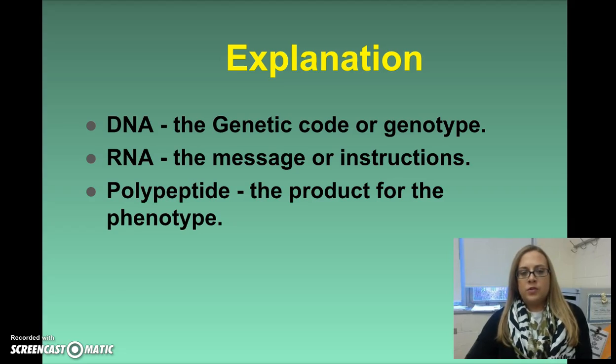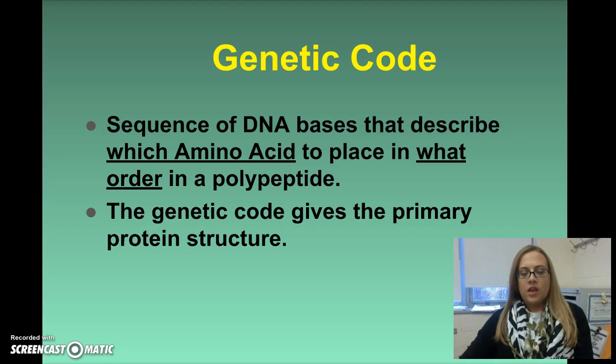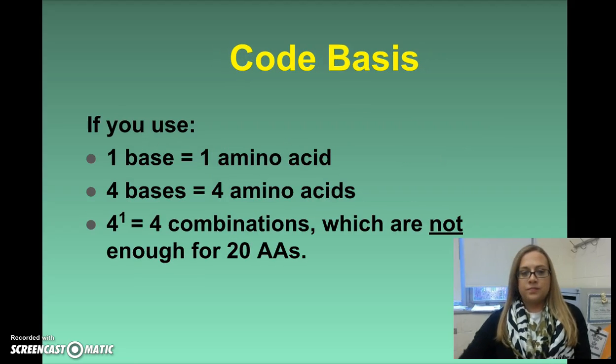Individual genes are going to be read and transcribed into RNA, and then that RNA will be read and translated into a polypeptide. So your genetic code is a sequence of DNA bases that describe which amino acid to place in what order in a polypeptide. And then that genetic code gives the primary protein structure.